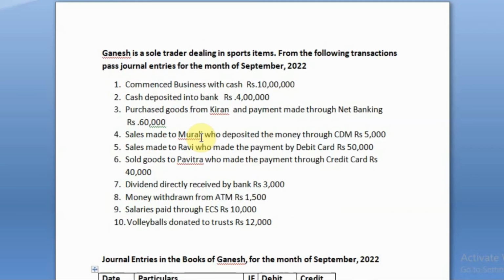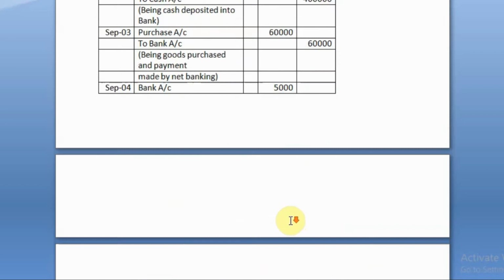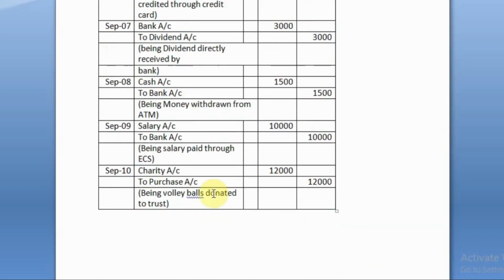Moving to our last transaction, volleyballs donated to trust, rupees 12,000. Here, when volleyballs are purchased, we are passing purchase account as debit. Now, that is getting donated. So, we have to credit the purchases. And what will be debited? Charity will be debited. So, entry will be charity account debit to purchase account.